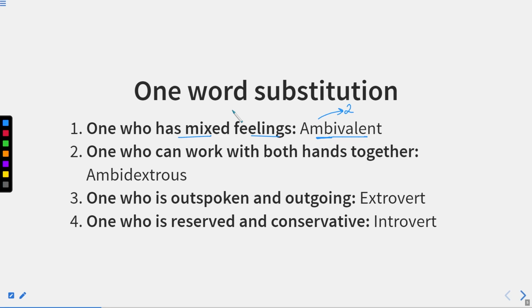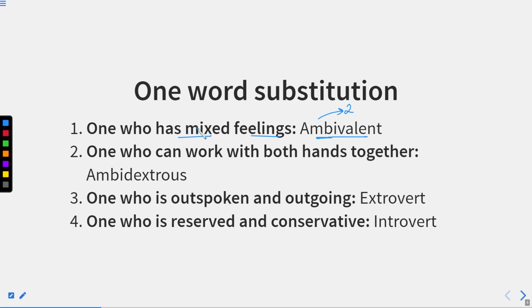He can have a negative feeling for someone. He can have a positive feeling for someone. He can have good feelings, he can have bad feelings. So there is a mixture of feelings in his behavior or in his mind. So that kind of person is known as ambivalent.